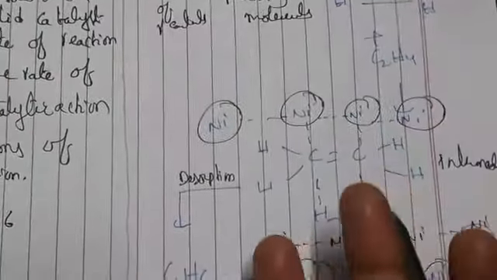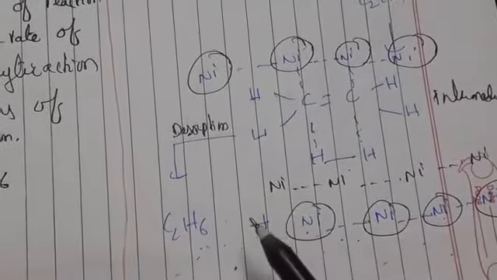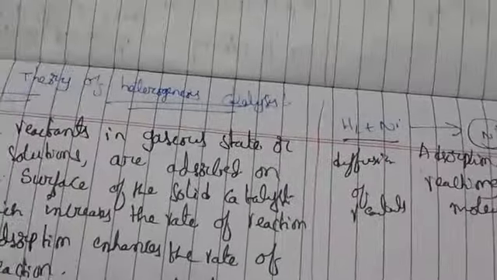Then desorption, which is nothing but the reverse of adsorption, allows more chemical reaction to occur, and after that again it undergoes diffusion, which gives the new molecules. So this is about the adsorption theory of heterogeneous catalysis, and we also have autocatalysis.